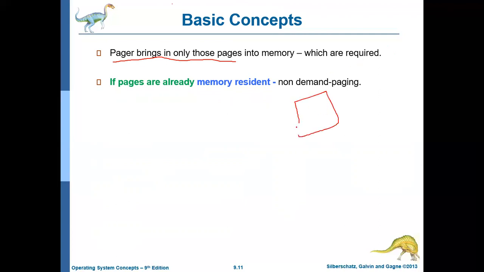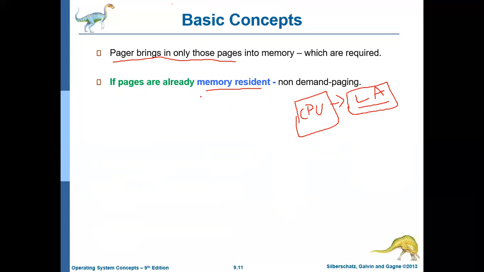Say this is the CPU. Once the logical address is generated by the CPU, the memory management unit will check whether the page associated with this logical address is in the memory or not, that is, whether it is memory resident.